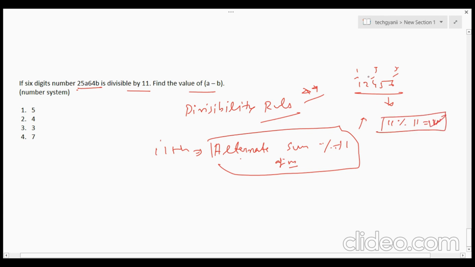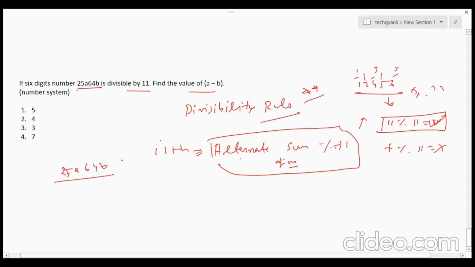Now the second condition. You always have to remember that the condition should be satisfied in both. So this is the first iteration. In the second iteration we again take the alternate sum. So 2 plus 5 is 7. Is 7 divisible by 11? No. So the number would not be divisible by 11. So you have to remember that you have to take the alternate sums of the number, and the condition should be satisfied in both iterations.